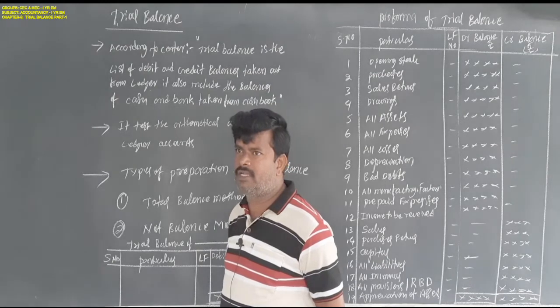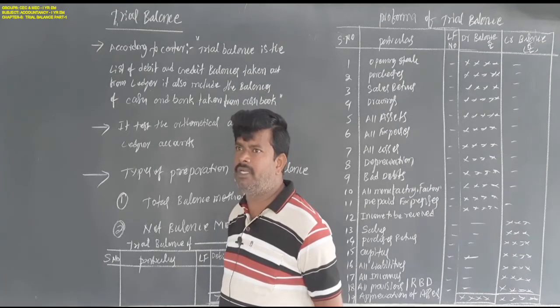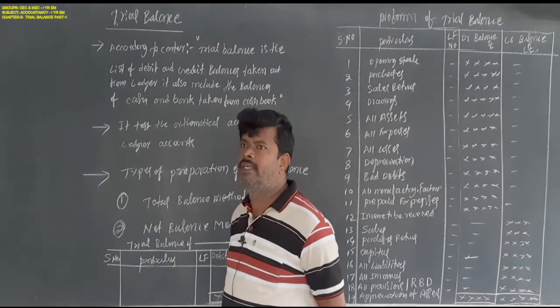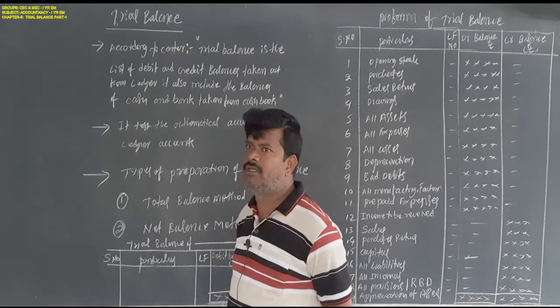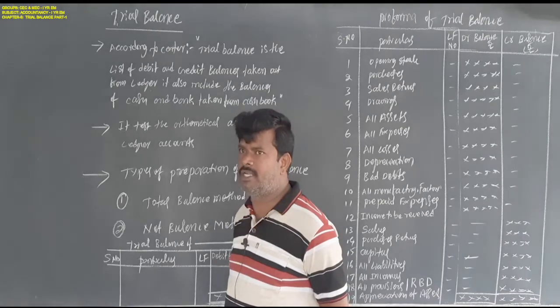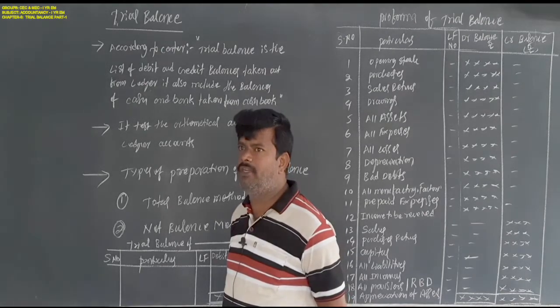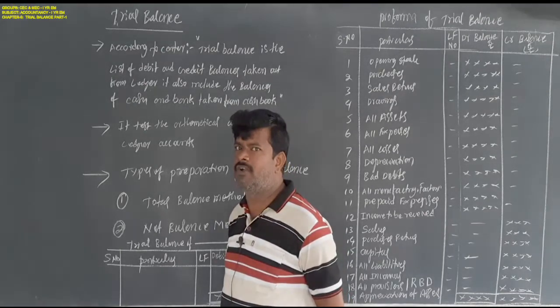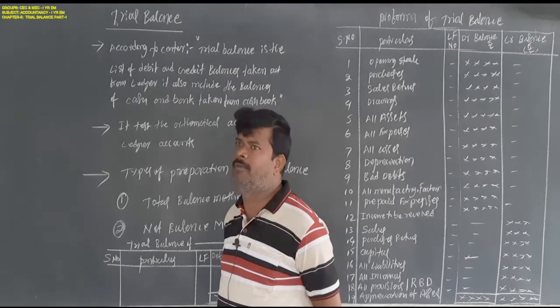It is just like a trial and error method. Finally, the debit trial balance total is equal to the credit trial balance total.